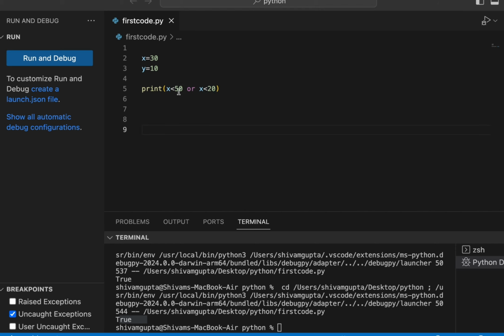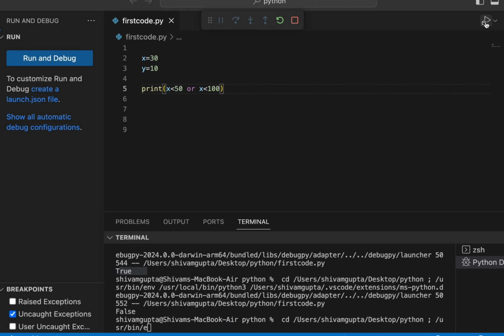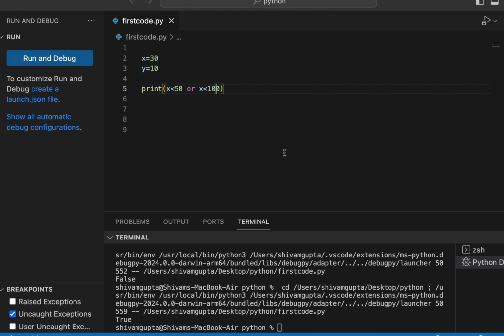If both cases are false, like if I pass 10 over here and both cases are false, it will show false. And if both cases are true, then it's okay, it will simply show true. So this is how and, or is going to work.